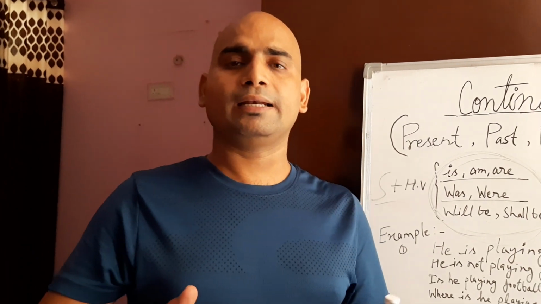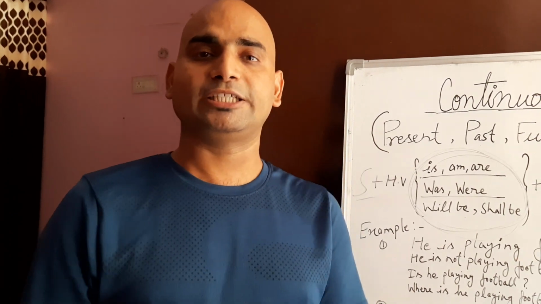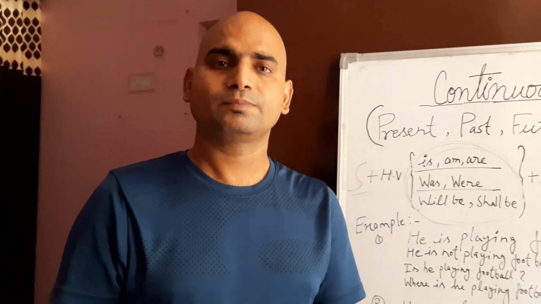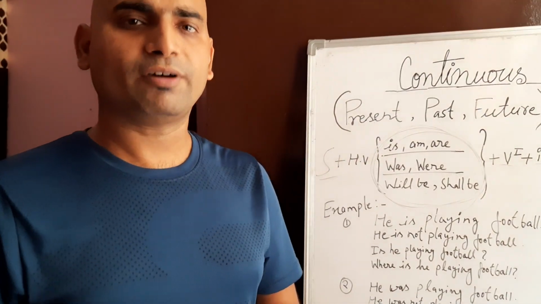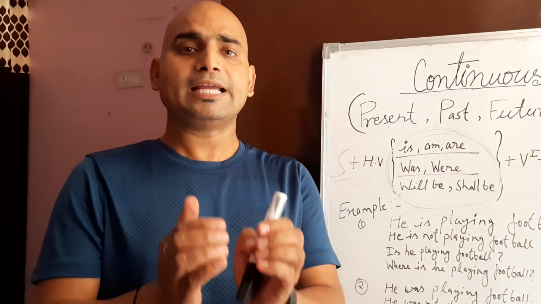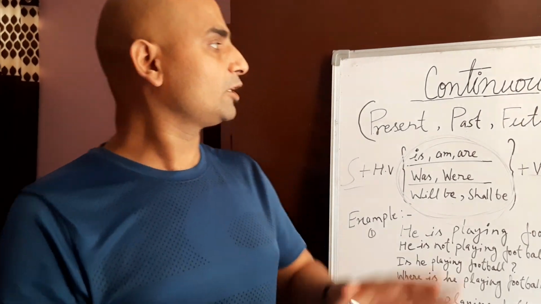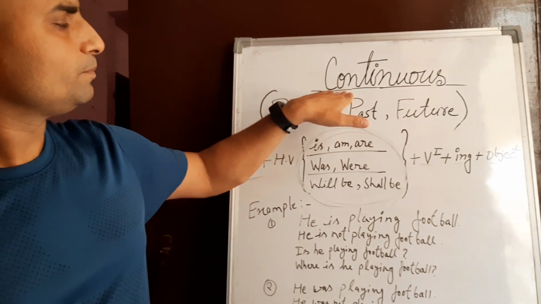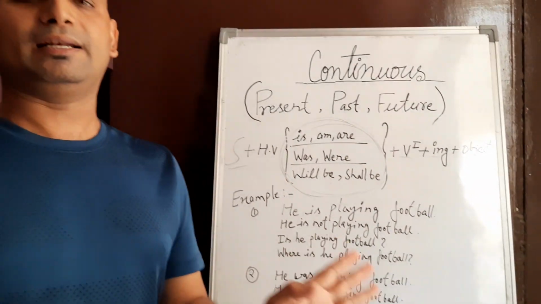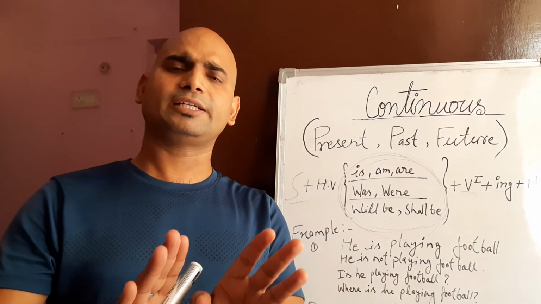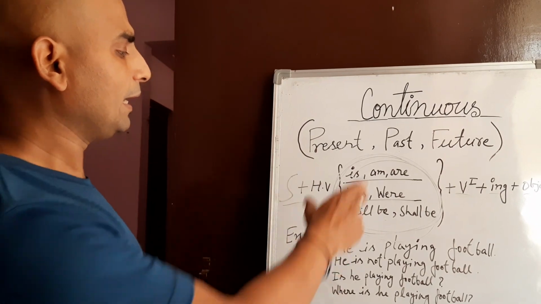There you can also repeat it, and you can eradicate your hesitation about speaking and writing English also. So it is very important for us to understand the nature of the tense. The nature of the continuous tense is the continuity of the work, only continuity of the work and nothing else. All the other definitions are incorrect, I have told you earlier. So we have to focus on continuity of the work, and this is the example.